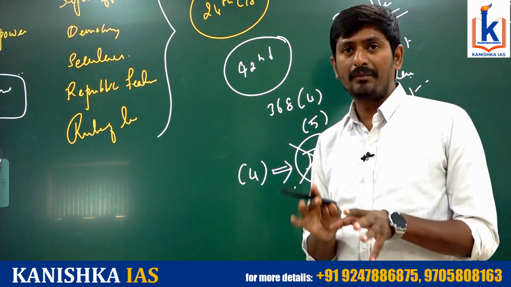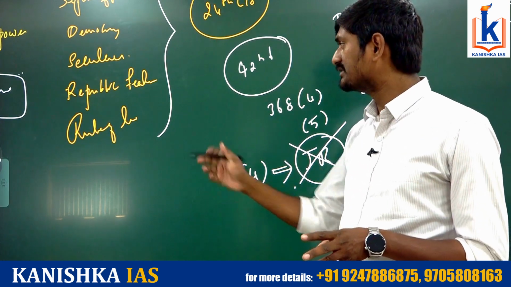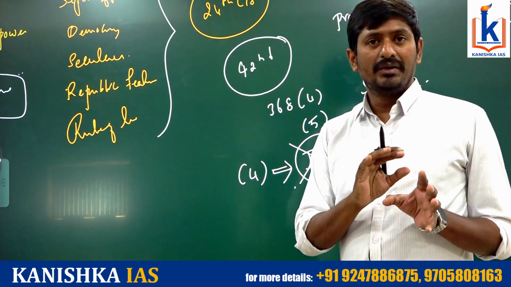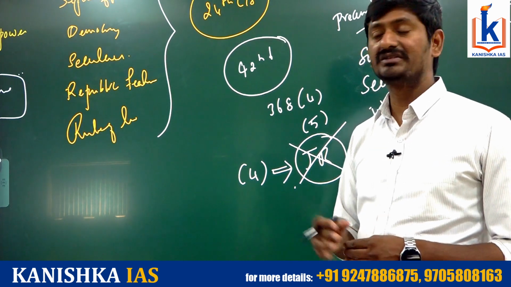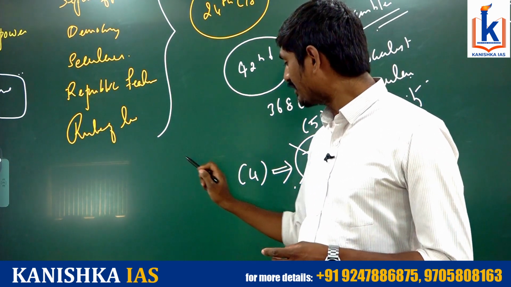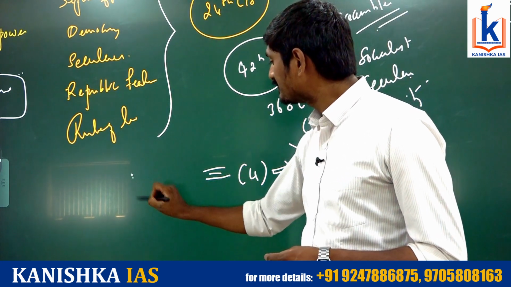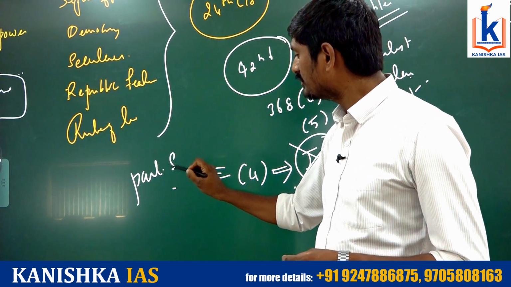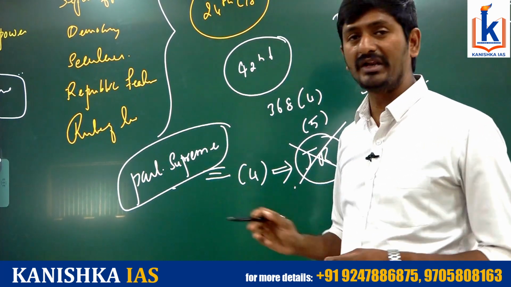It means any amendment that is done according to Article 368 Clause 2 of the Constitution, no court in the country shall be able to challenge such a constitution amendment. In other words, this particular Article 368 Clause 4 is making Parliament supreme. So, you are trying to ensure parliamentary supremacy.